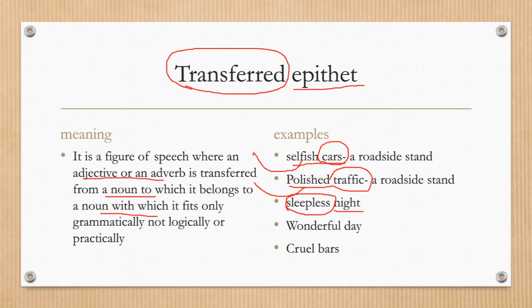The next one is wonderful day. A day itself cannot be wonderful. It can be wonderful for a person, for an individual who is experiencing it. Then cruel bars. Bars are non-living things, so they can't be kind or cruel. Now here cruel is meant for another noun and not for the noun with which it is used.